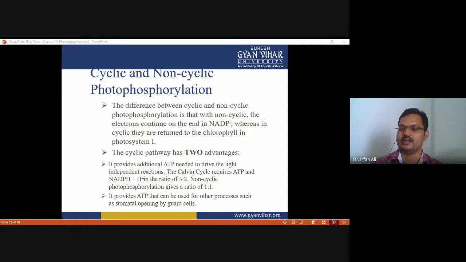So the cell requires a higher number of ATP as compared to NADPH. That's why it shifts from non-cyclic to cyclic photophosphorylation.